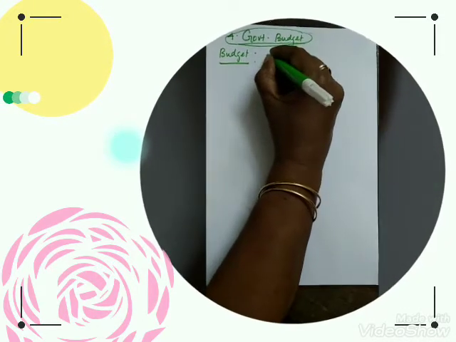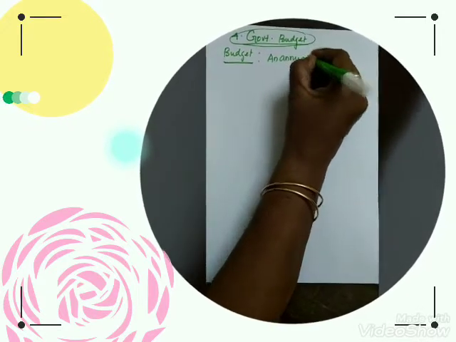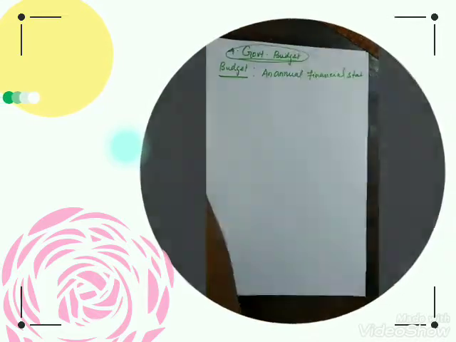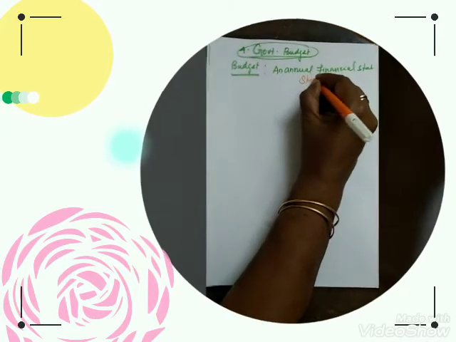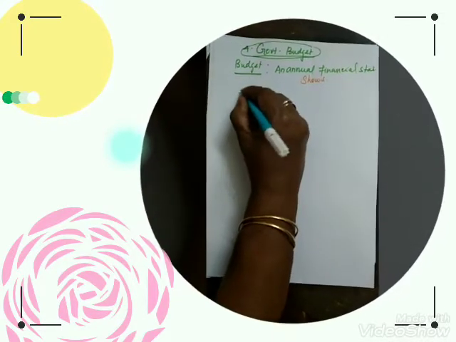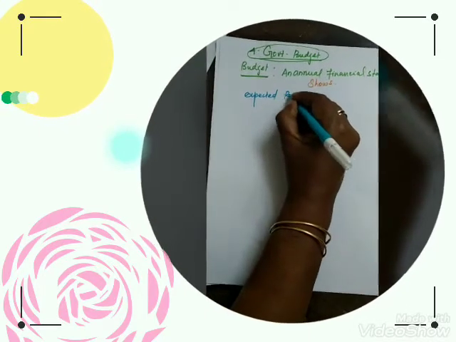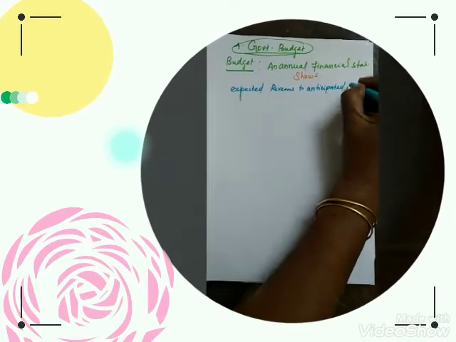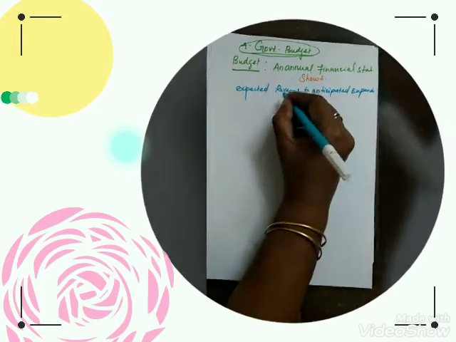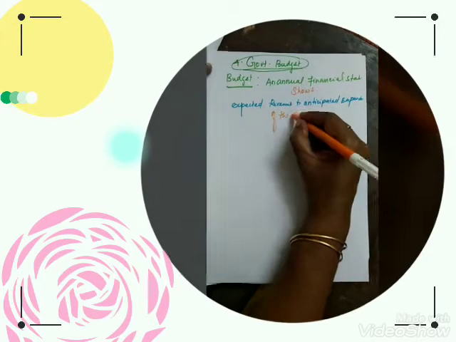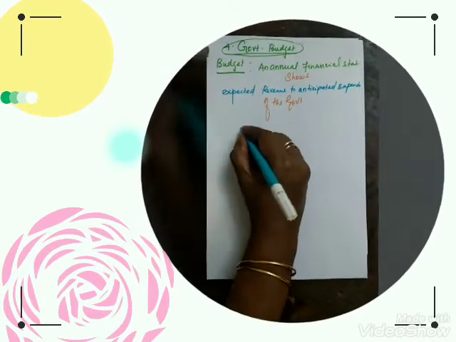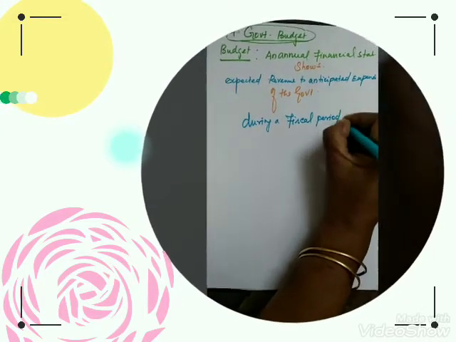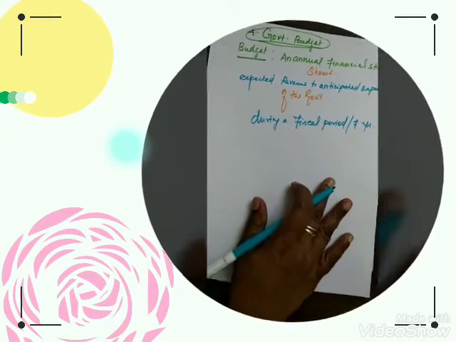Okay, first one is it's an annual financial statement, and it shows the expected revenue and anticipated expenditure of the government during a fiscal period or the fiscal year. This is called as the budget.